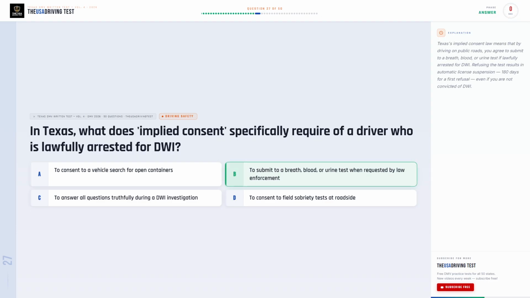The correct answer is B. To submit to a breath, blood, or urine test when requested by law enforcement. Texas's implied consent law means that by driving on public roads, you agree to submit to a breath, blood, or urine test if lawfully arrested for DWI. Refusing the test results in automatic license suspension, 180 days for a first refusal, even if you are not convicted of DWI.